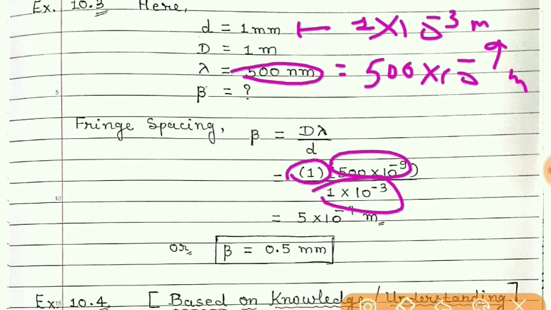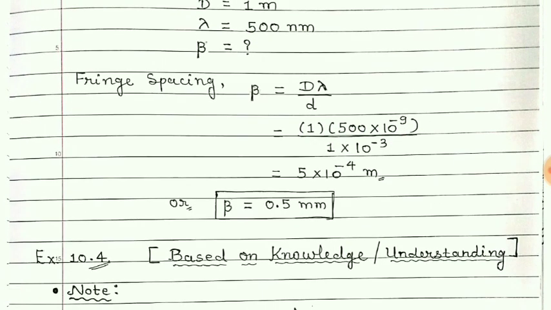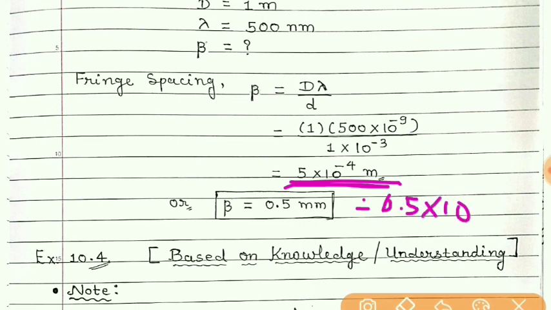So putting the values and calculating, we will get 5 into 10 raised to minus 4 meter. This can be written as 0.5 into 10 raised to minus 3 meter. But 10 raised to minus 3 means milli. So we can write this as 0.5 millimeter.